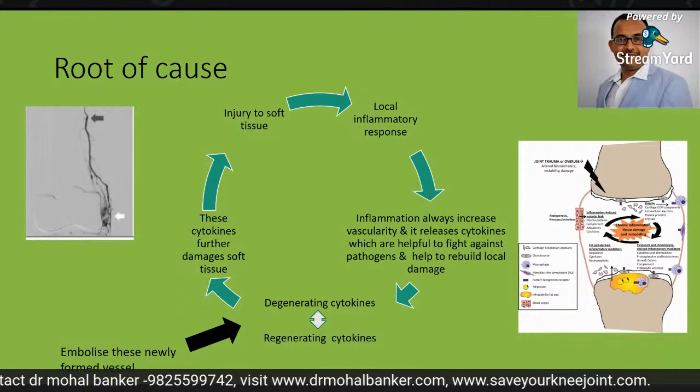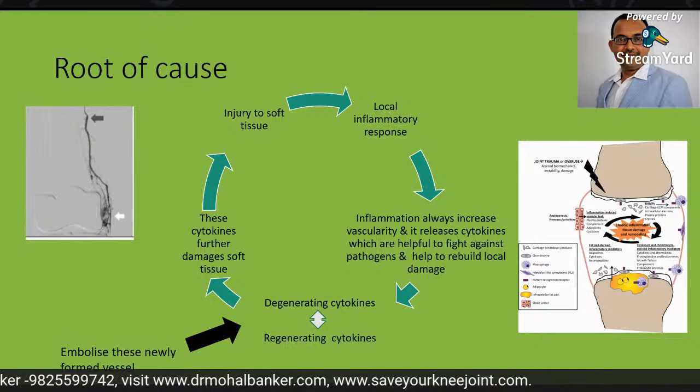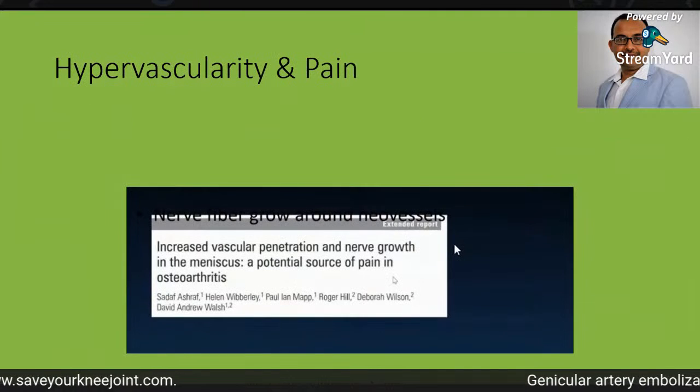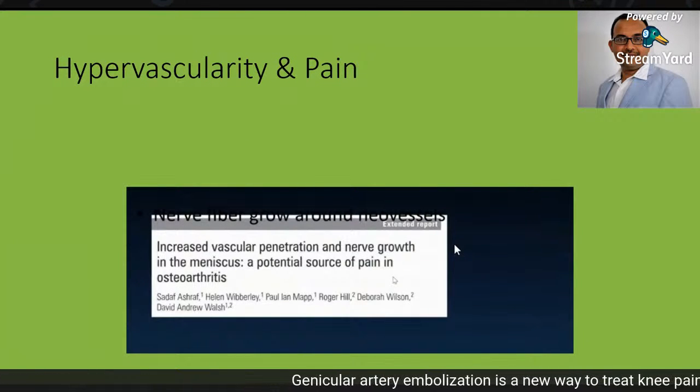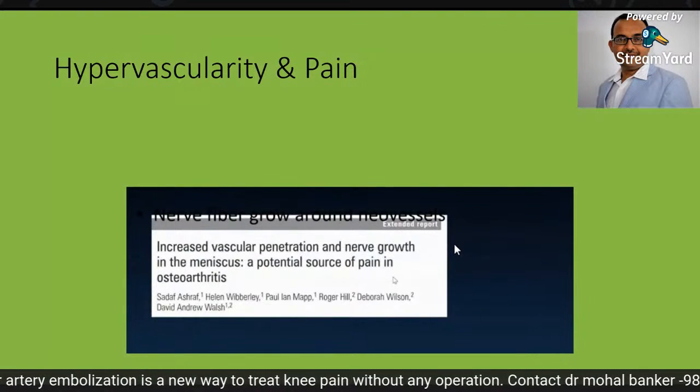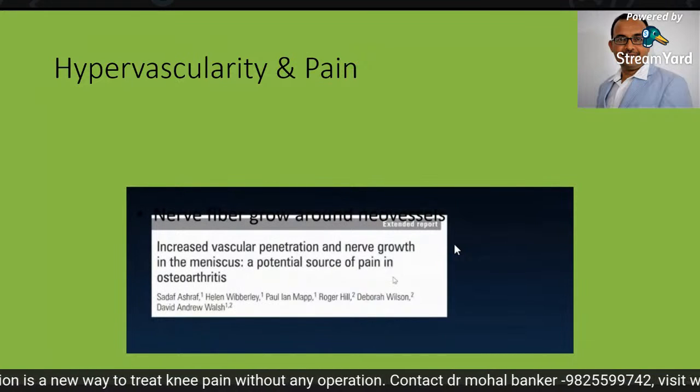So this is how the entire mechanism of action takes place in genicular artery embolization. Again, these articles support this finding that hypervascularity and pain correlate very well at the site of chronic inflammation.